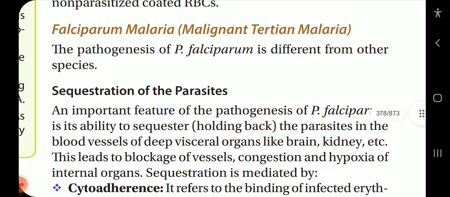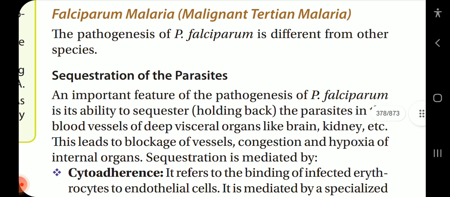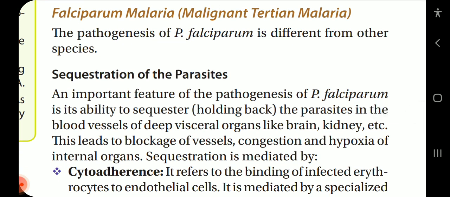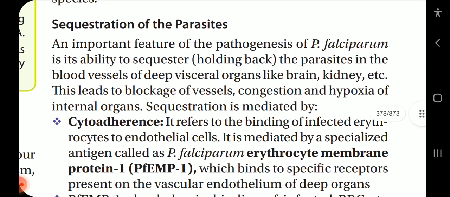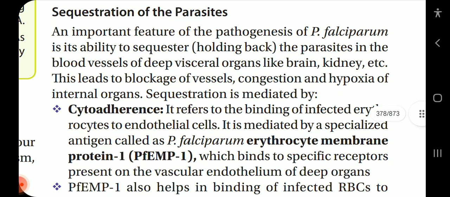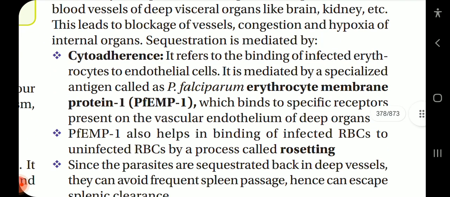Falciparum malaria, the malignant tertian malaria. Pathogenesis of Plasmodium falciparum is different from other species. Sequestration of parasites: an important feature of pathogenesis of Plasmodium falciparum is its ability to sequester or hold back the parasites in the blood vessels of deep visceral organs like brain, kidney, etc. This leads to blockage of vessels, congestion and hypoxia of internal organs.